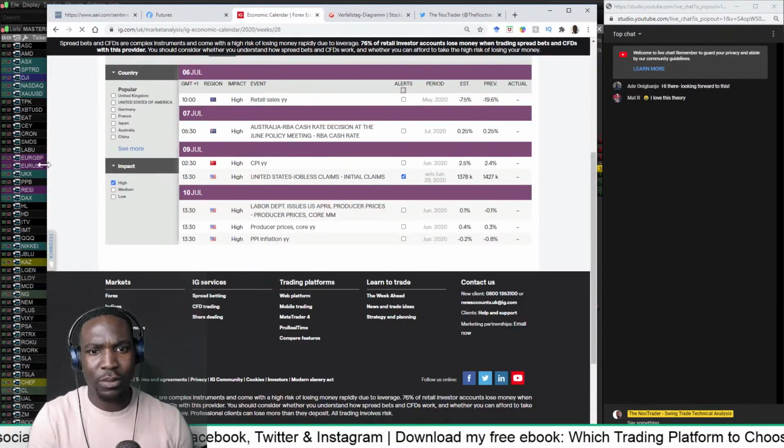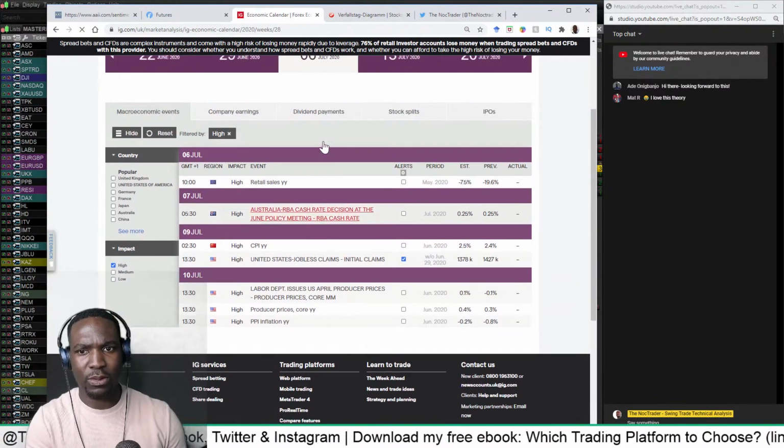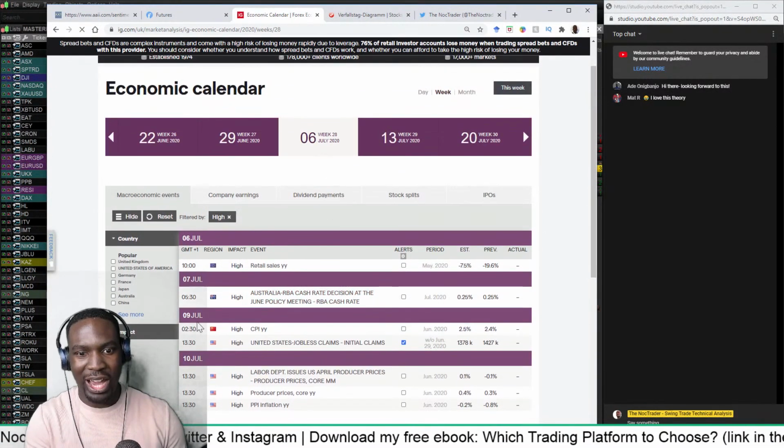So I'm going to go over to the economic calendar for the next week, and as we can see here, I only look at the high-impact ones because they're the ones that are of interest for the most part.